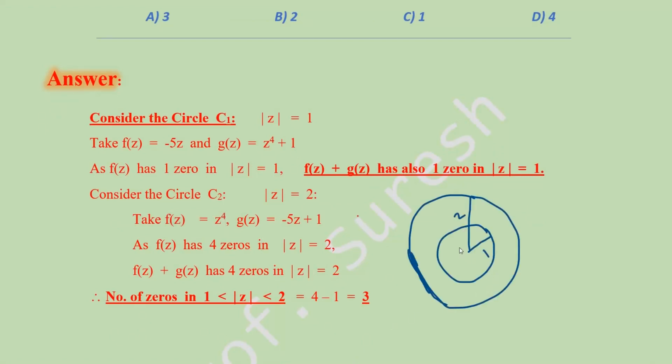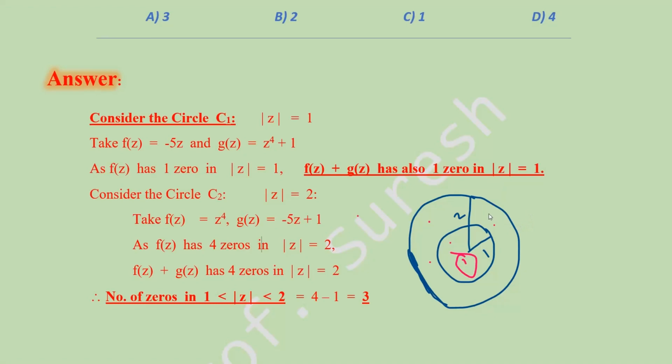So see here, the inner circle is |z| = 1. In this circle 1 zero is there, so that is also 1 zero here. And |z| = 2 means anywhere on this side, maybe here or here or here, those 4 zeros may be anywhere, but already 1 zero is inside, so we are subtracting.